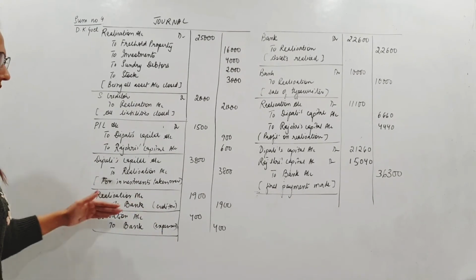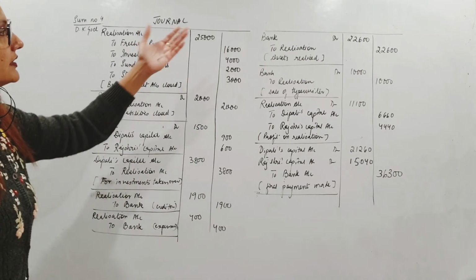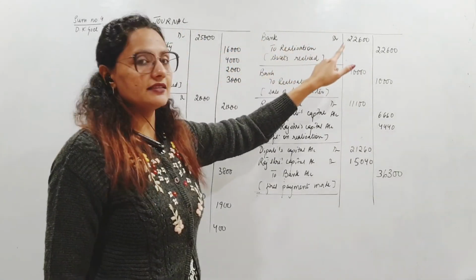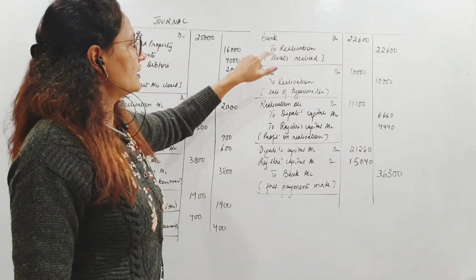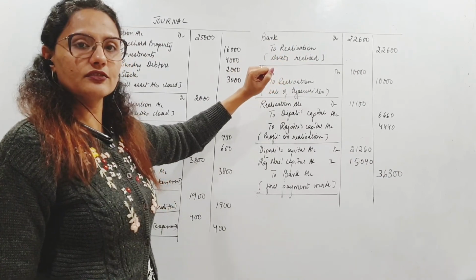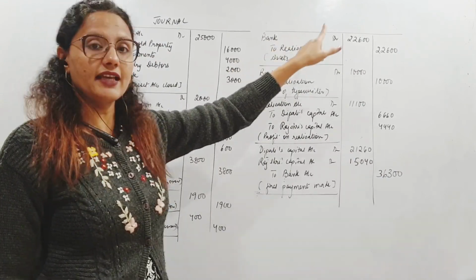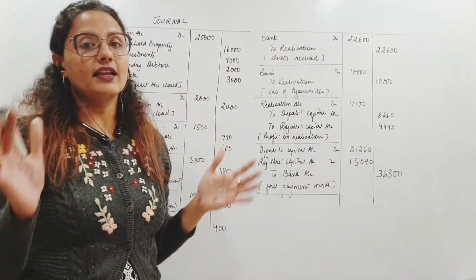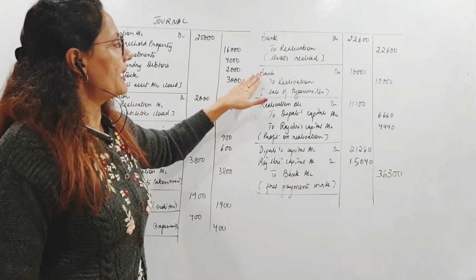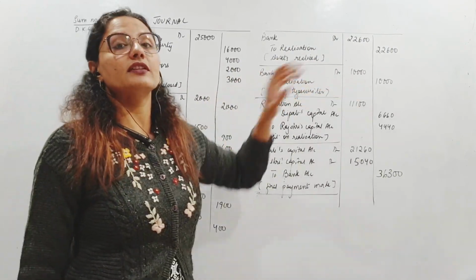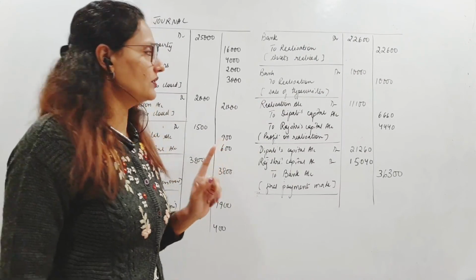Same entry, realization to bank. This is for realizing the assets. मतलब asset बेच रहे पैसा आ रहा है. Bank account debit to realization. All the total, the entire total 22,600. All assets being sold together. Bank to realization again for the typewriter that we had sold.